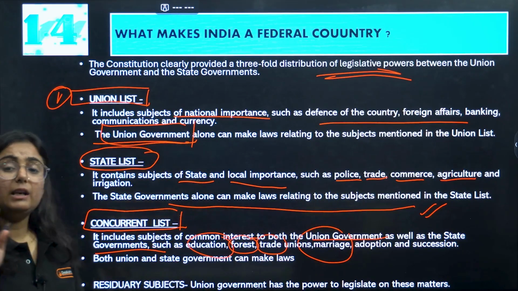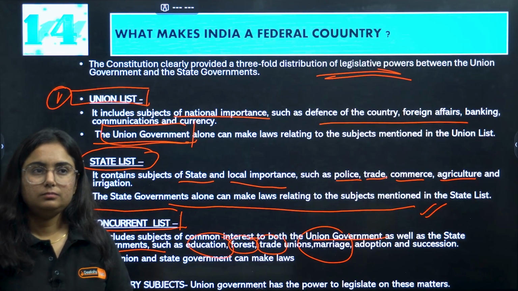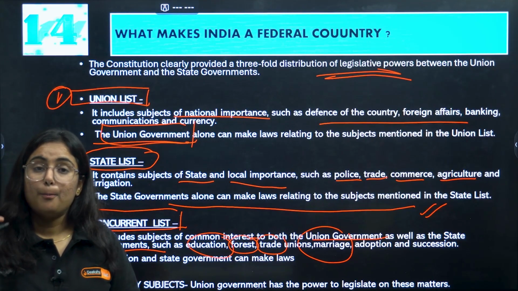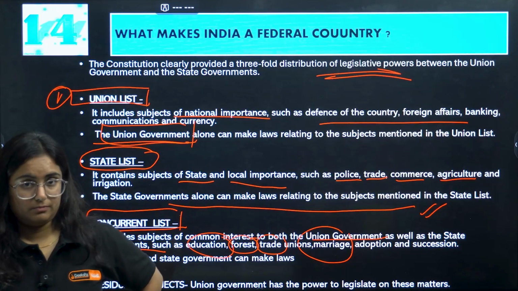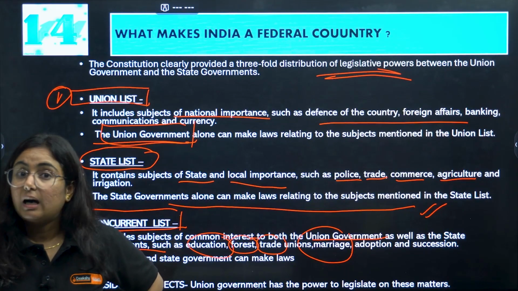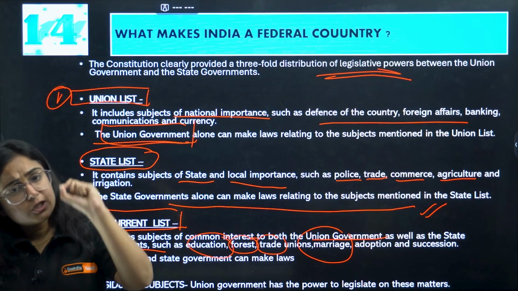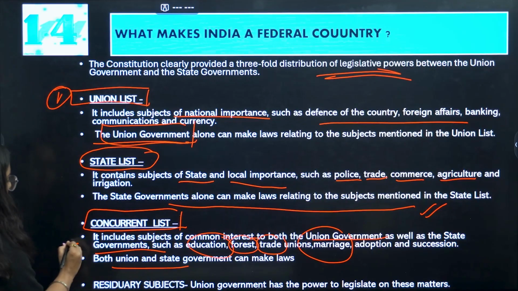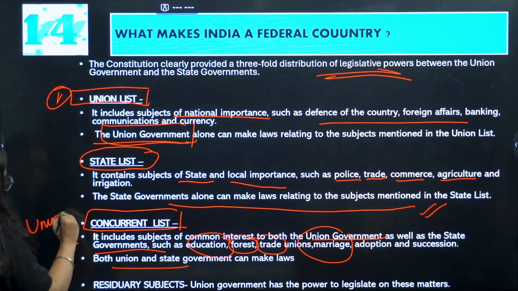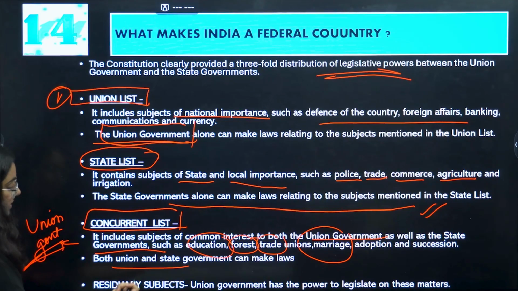Now, but if both the levels of government will be making the laws, then now there will be a fight. In case of any dispute between the two levels of government, the union government will prevail. Who will prevail? Keep it in mind, union government will prevail because it is more powerful in comparison to state.